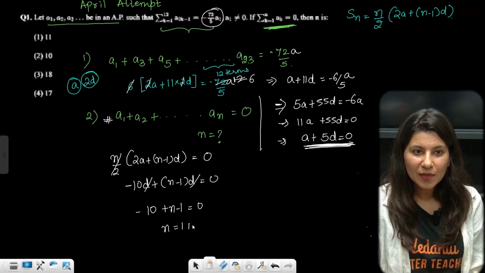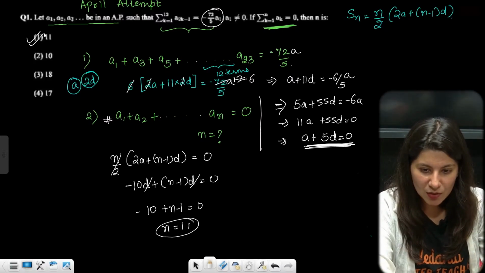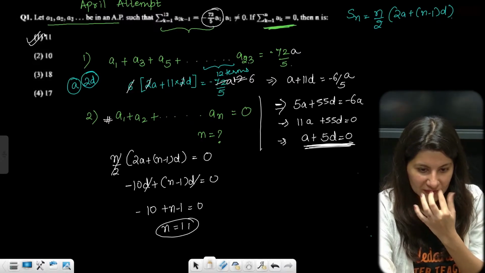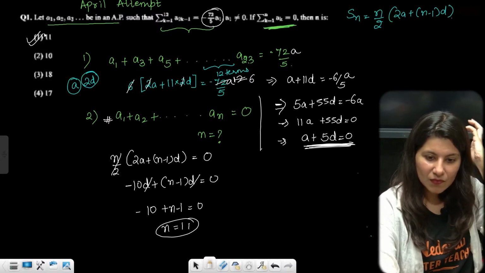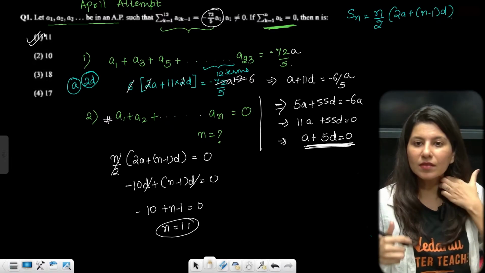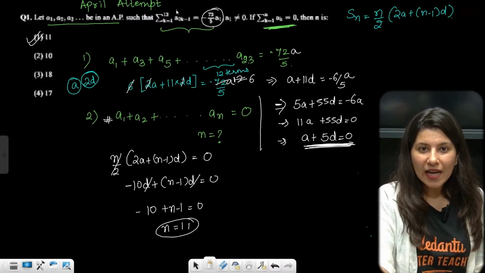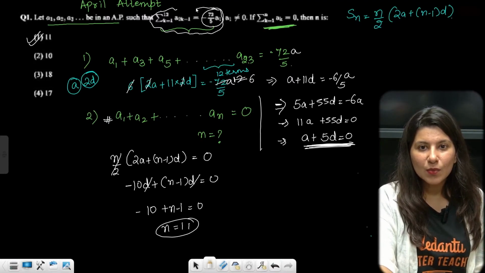So n is going to be 11, which is matching with option A. Easy peasy lemon squeezy question. What do you think? Sequence and series we are doing. Give me a big thumbs up if you have understood this question. See, I have decoded this, just this one.